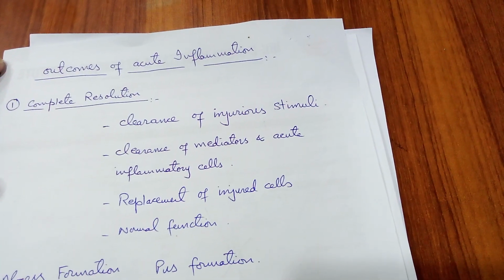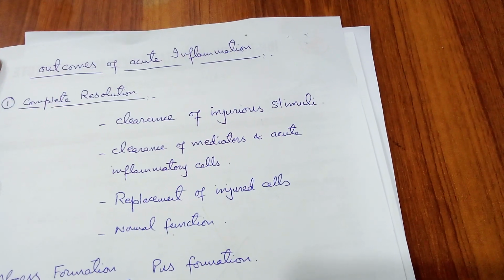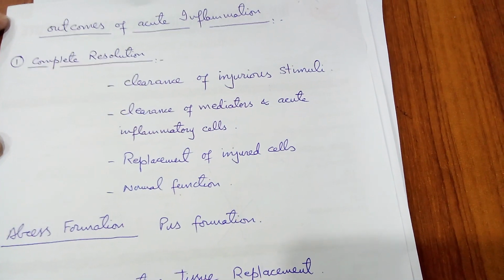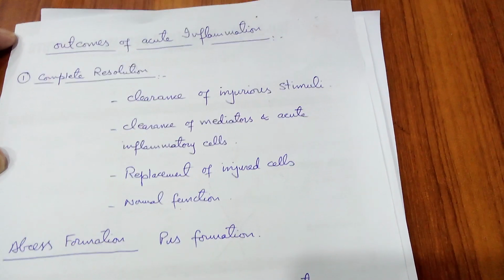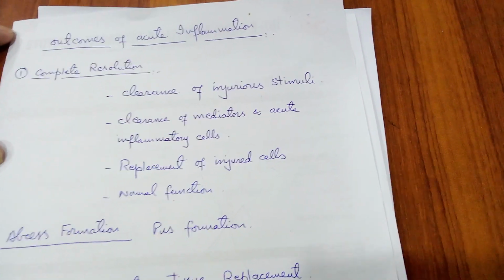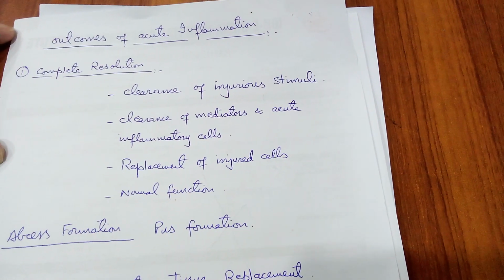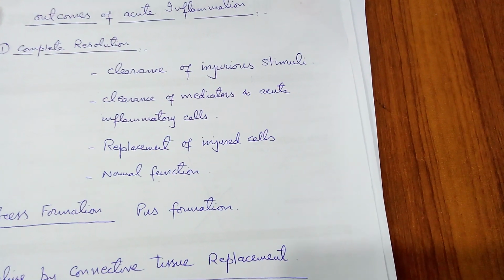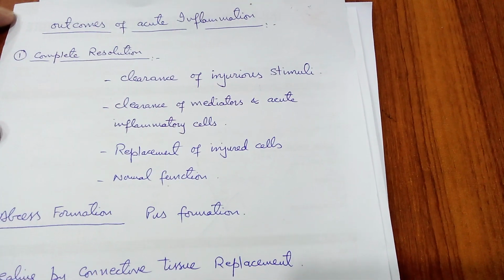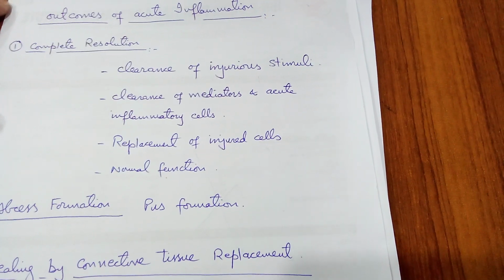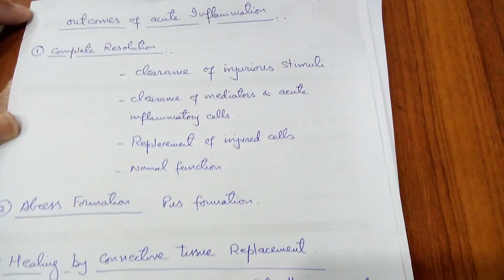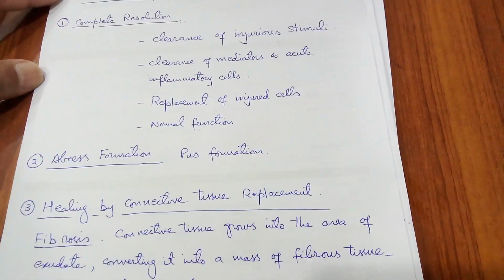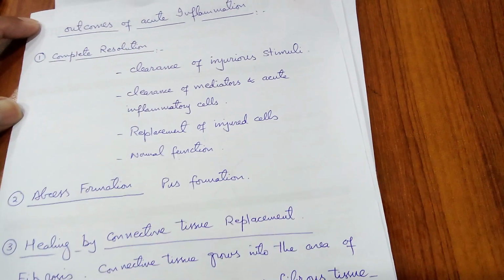Clearance of mediators and acute inflammatory cells. All the acute inflammatory cells like neutrophils, macrophages, lymphocytes, and mediators like serotonin, histamine, are washed away. Replacement of injured cells. The injured tissue has been replaced by healthy cells, and ultimately there is return of the normal state of health. Number 2 possibility is abscess formation.